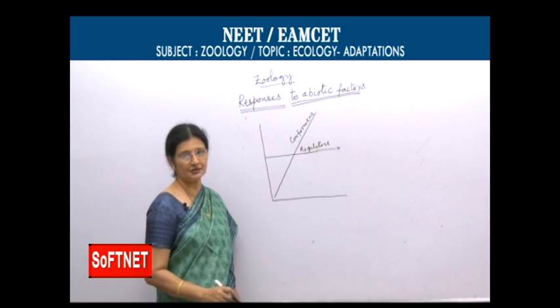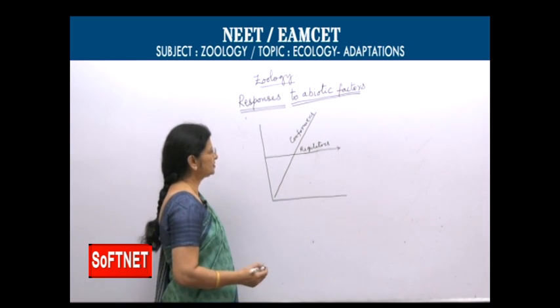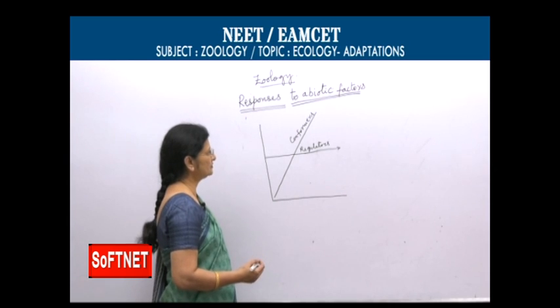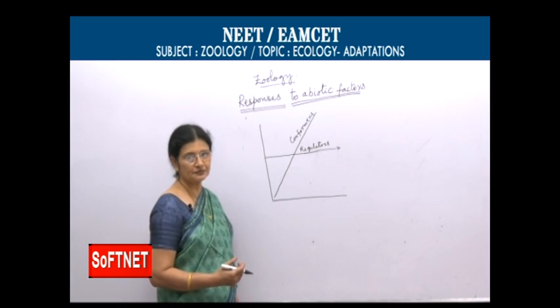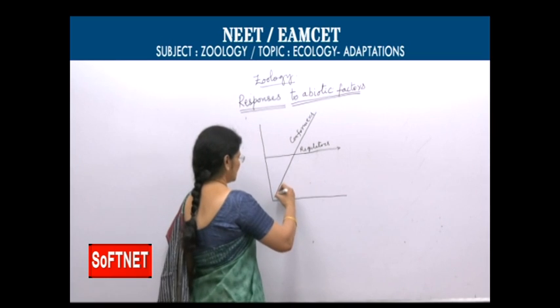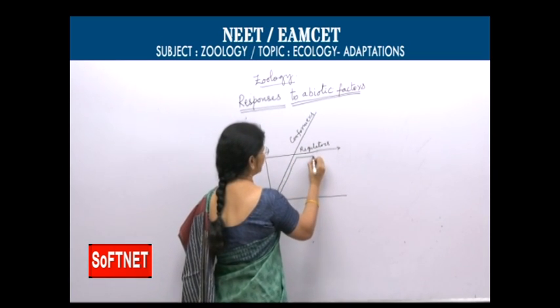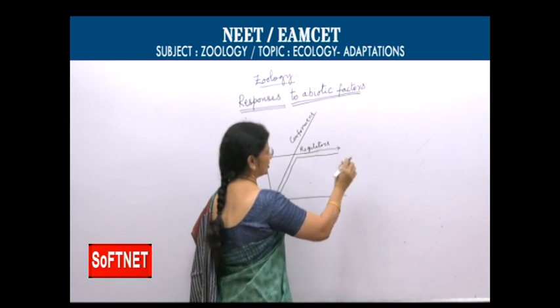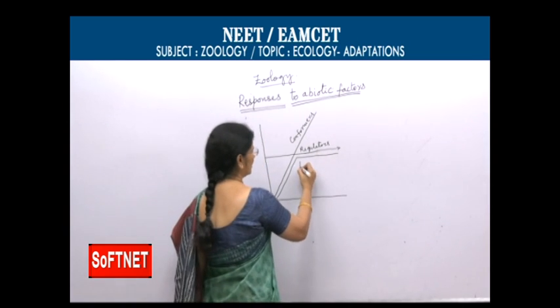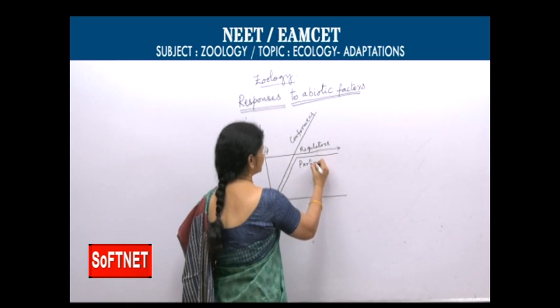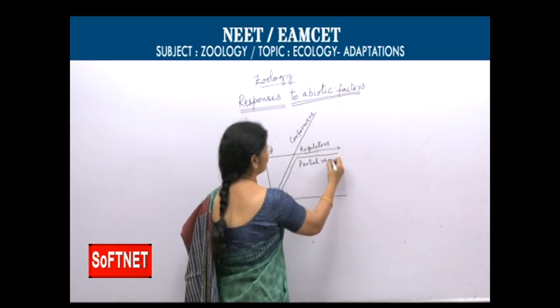They regulate like that. And some organisms like camels conform to some extent. After that, they regulate. These are called partial regulators or partial conformers.